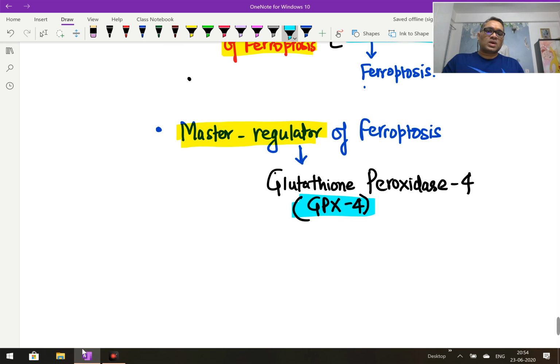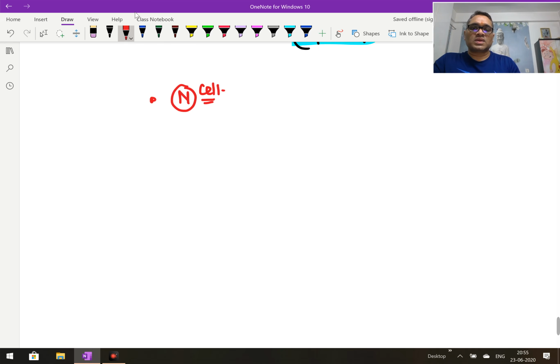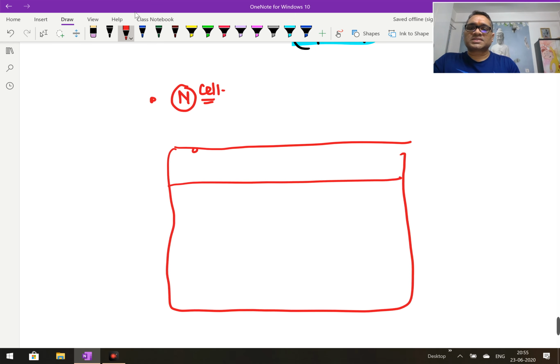Now I will explain why glutathione peroxidase 4 is called the master regulator. For that, I will explain the normal cell and the mechanism, what happens inside the normal cell. Suppose this is the normal cell, and this is the lipid bilayer, meaning the cell membrane, right?